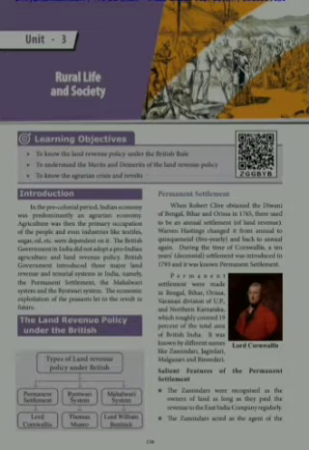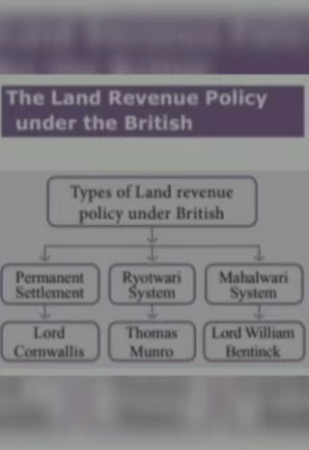Land revenue policy under the British. The types of land revenue policy under the British. There are three types. First one, Permanent Settlement. It was introduced by Lord Cornwallis. Second one, Rayatwari system. That was introduced by Thomas Munro. Third one, Mahalwari system. That was introduced by Lord William Bentinck. So these were the three important land revenue policies introduced by the British in India.